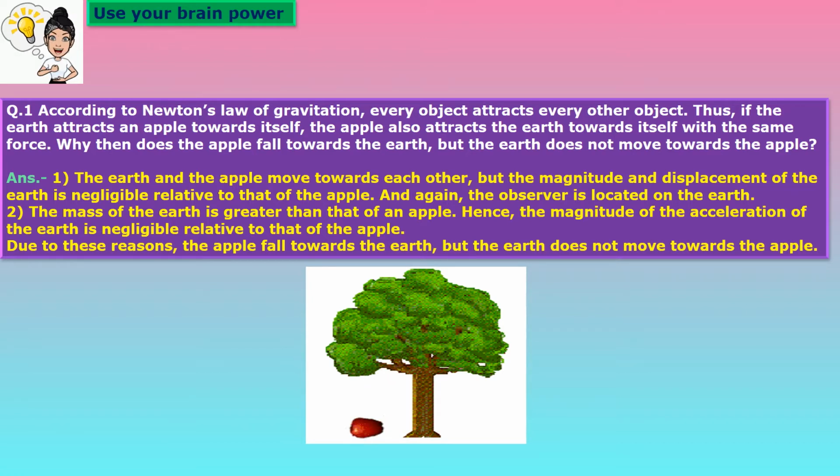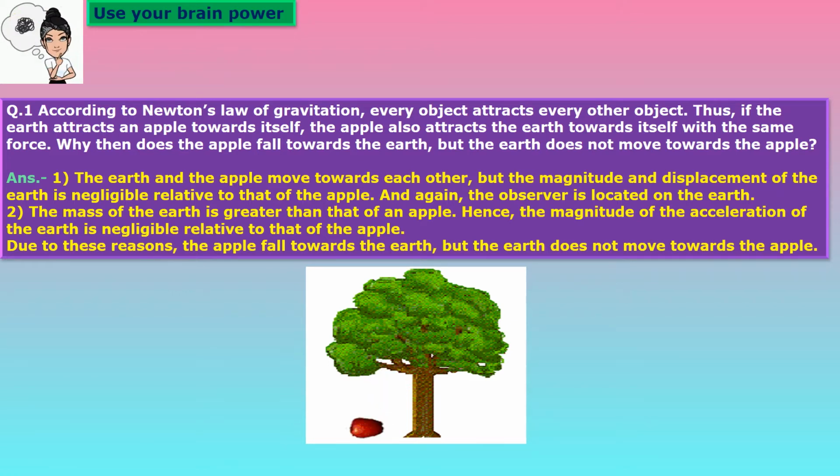The earth and the apple move towards each other, but the magnitude of the displacement of the earth is negligible relative to that of the apple. And again, the observer is located on the earth, so the observer is observing from the earth only.